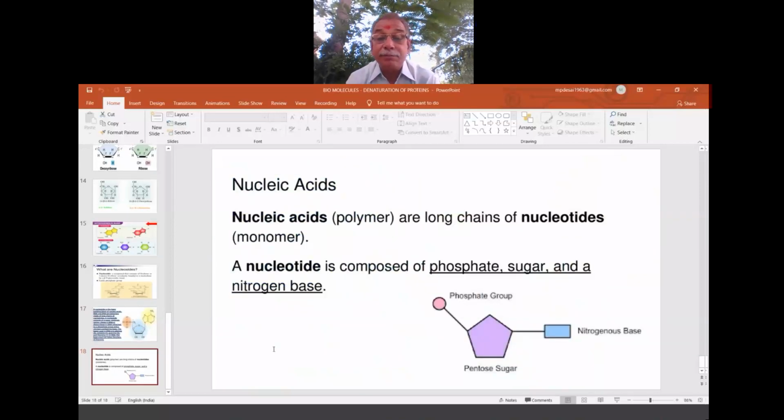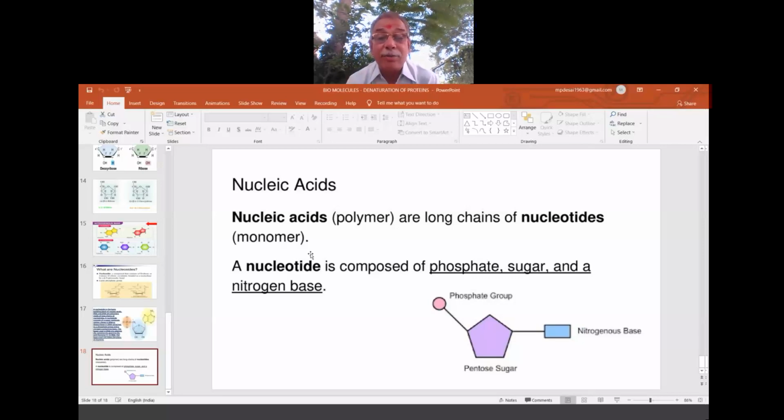Now, here is the meaning of what? Nucleic acids. Exactly, you have given the meaning. So we started from the nucleic acid slide, and now we will end with the nucleic acid slide, because now we'll conclude what nucleic acids are. Nucleic acids are long chains of nucleotides, which are called what? Monomers. So nucleic acid you take as a polymer, and nucleotide is treated as a monomer.